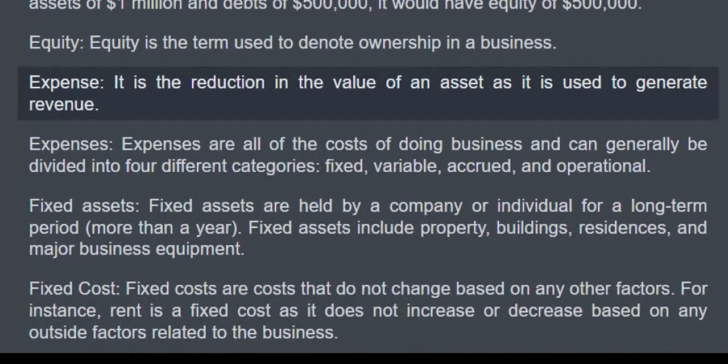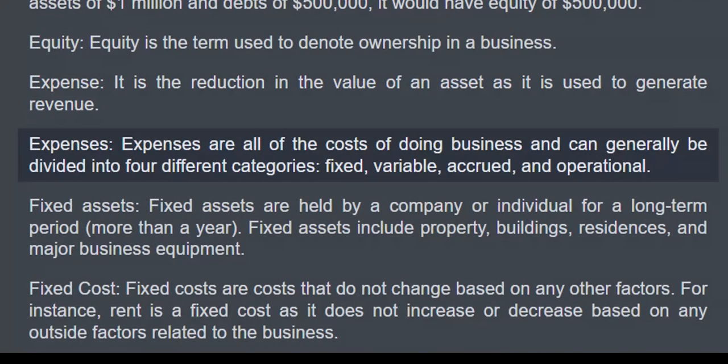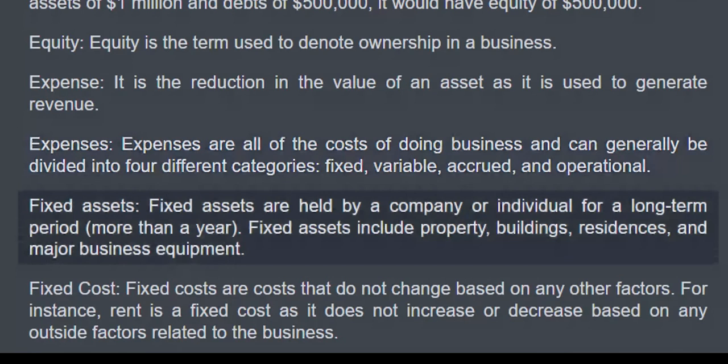Expense. It is the reduction in the value of an asset as it is used to generate revenue. Expenses. Expenses are all of the costs of doing business and can generally be divided into 4 different categories: fixed, variable, accrued, and operational. Fixed assets. Fixed assets are held by a company or individual for a long-term period, more than a year. Fixed assets include property, buildings, residences, and major business equipment.